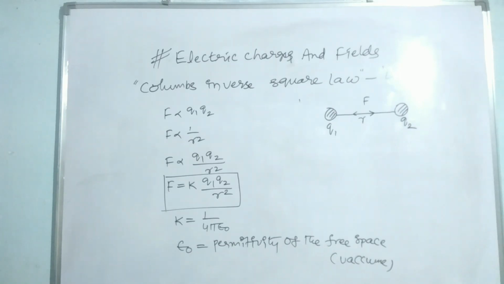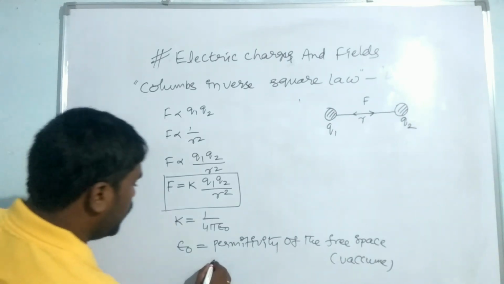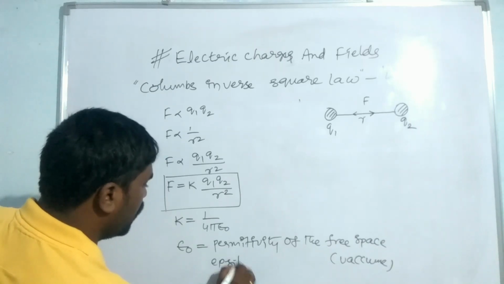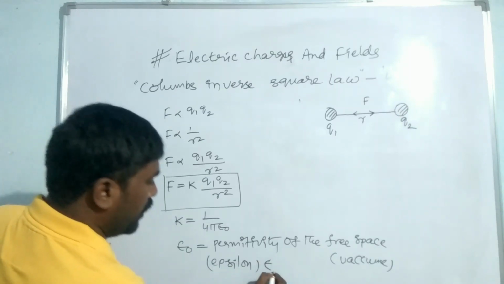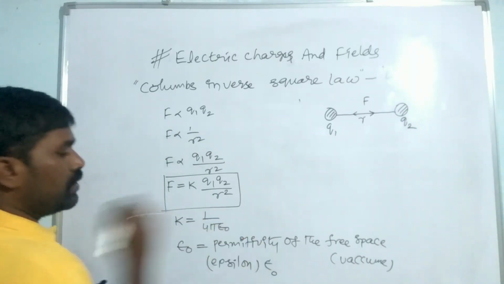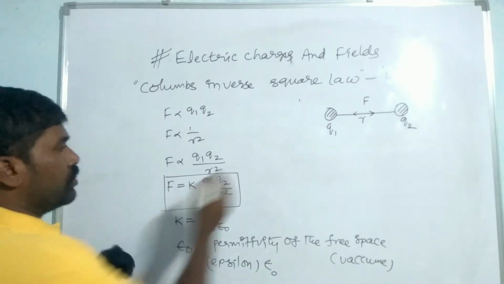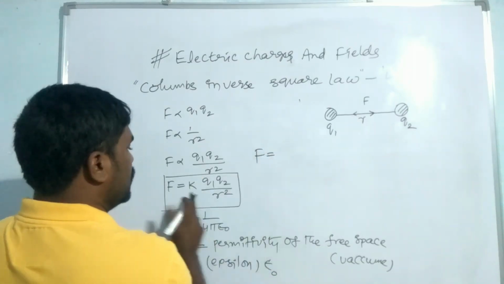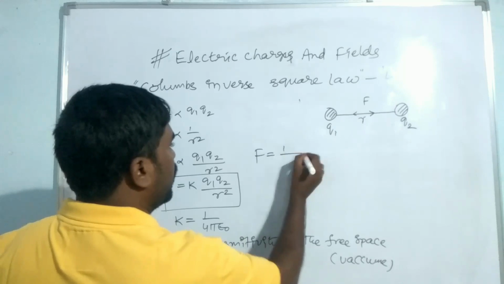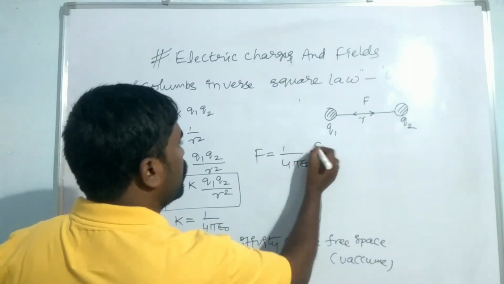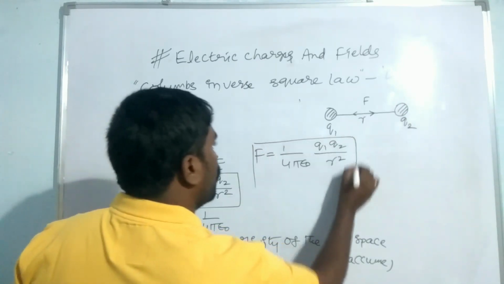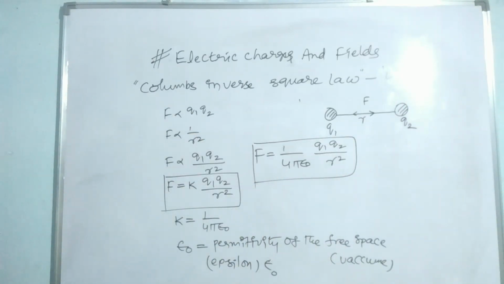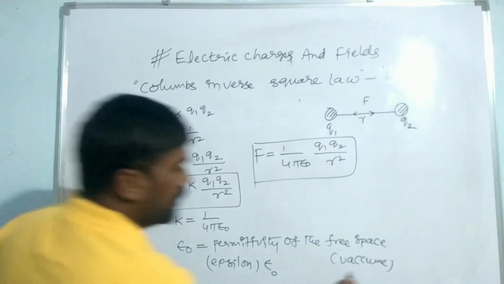Permittivity of the free space. This can be said to be epsilon, where you have to put epsilon naught. Then Coulomb's inverse square law should be written with K as 1 by 4 pi epsilon naught: F = 1 by 4 pi epsilon naught Q1 Q2 by R square. This is the force of attraction or repulsion acting between two charges separated in the vacuum.